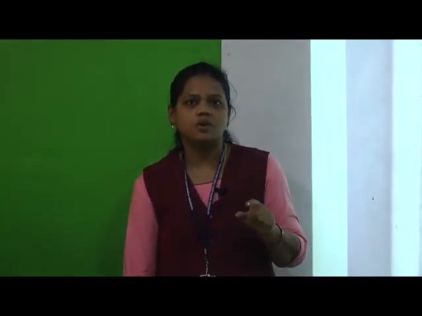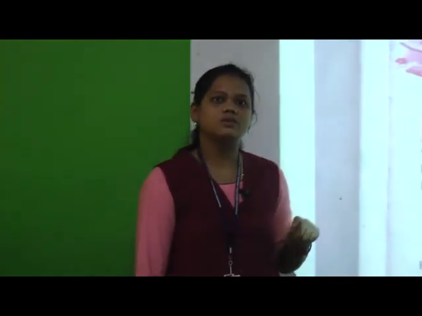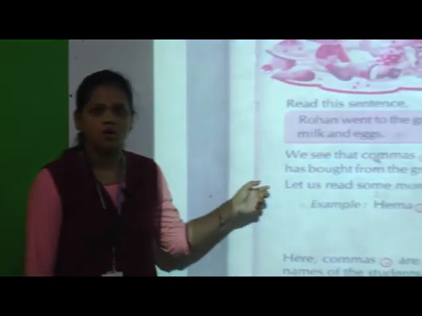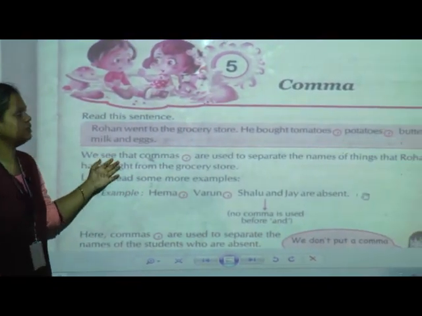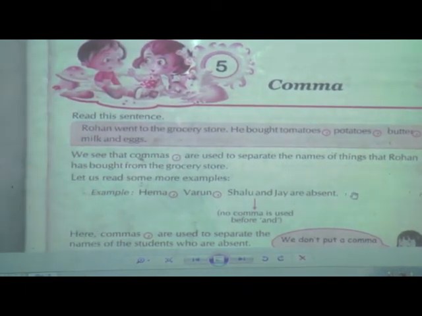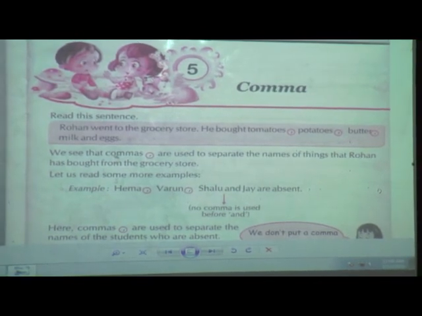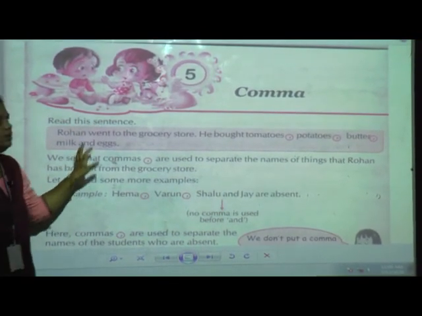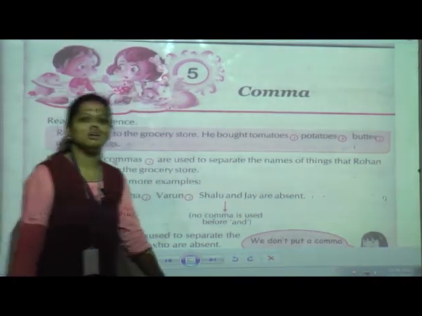So these are the punctuation marks we use while forming a sentence. Already we have seen question mark, full stop and capital letter. Now today we are going to see where we have to use the comma while forming a sentence. Our fifth topic of grammar is comma. Students, open your grammar textbook, open lesson number 5. Fifth chapter is comma.